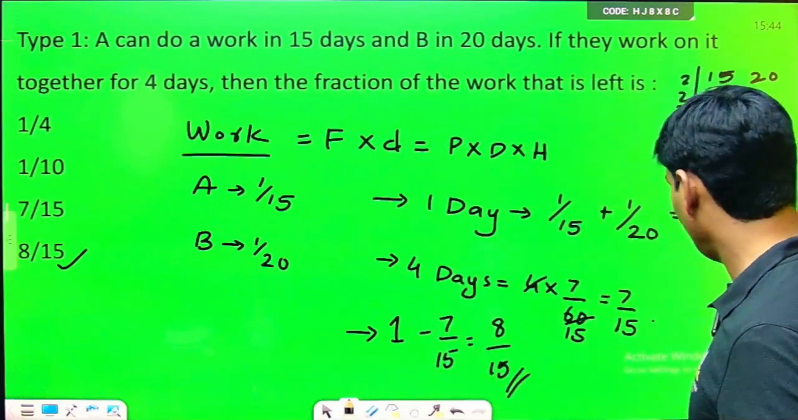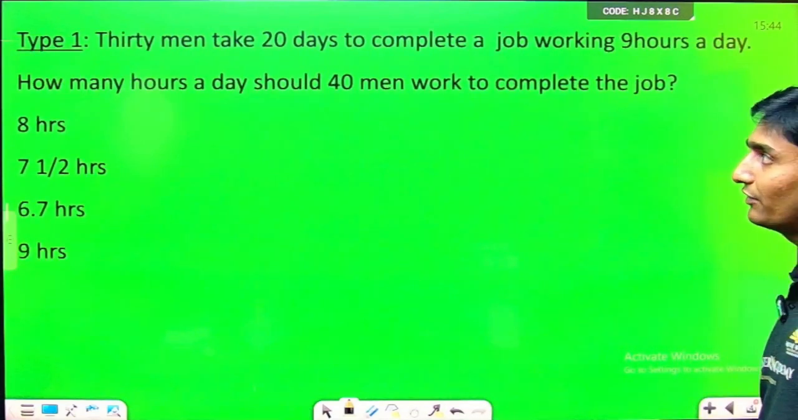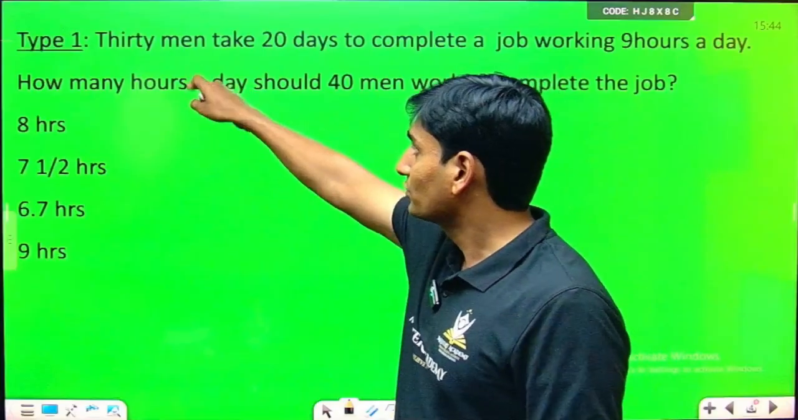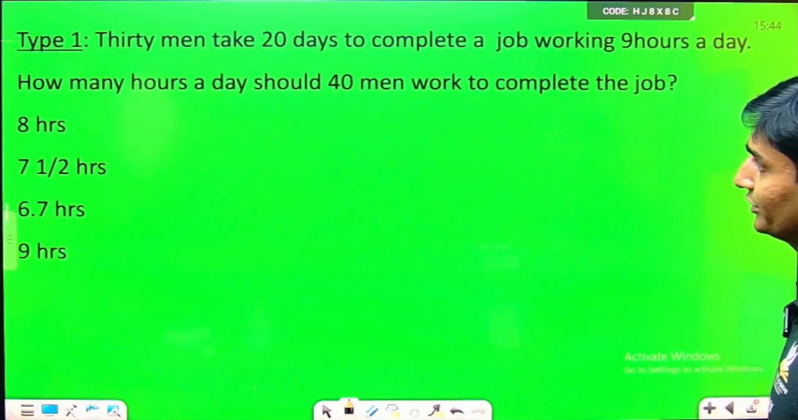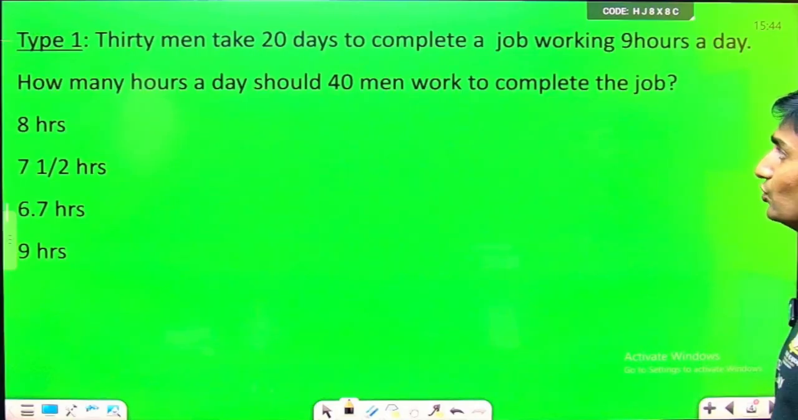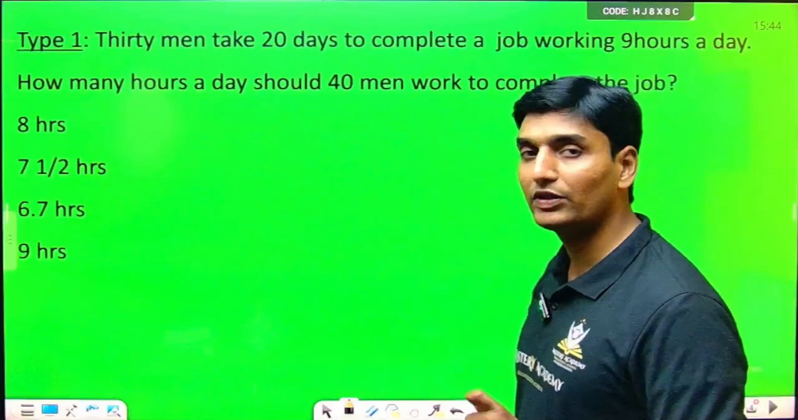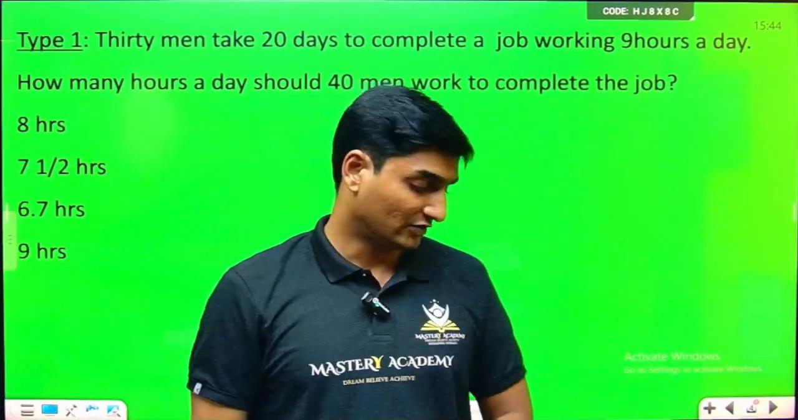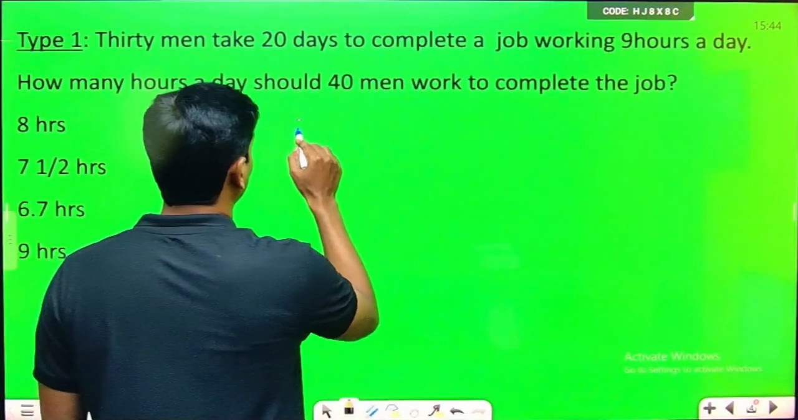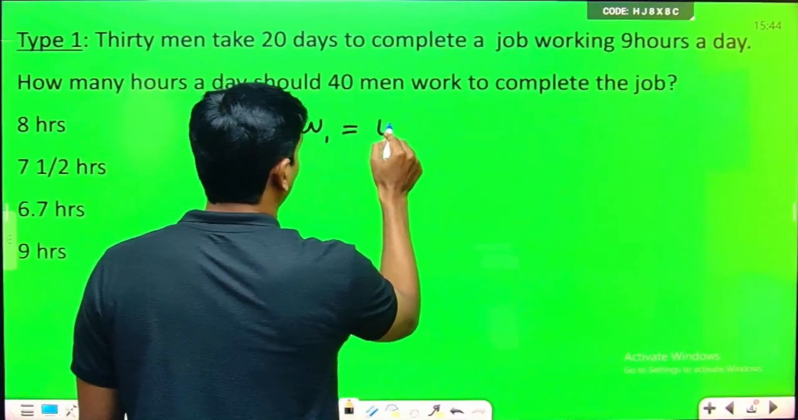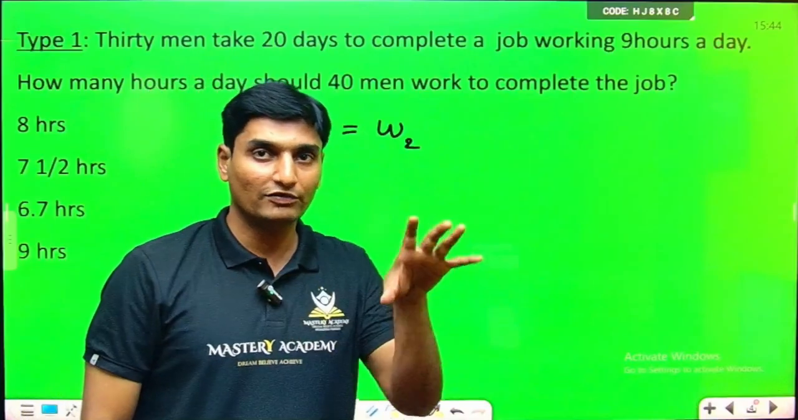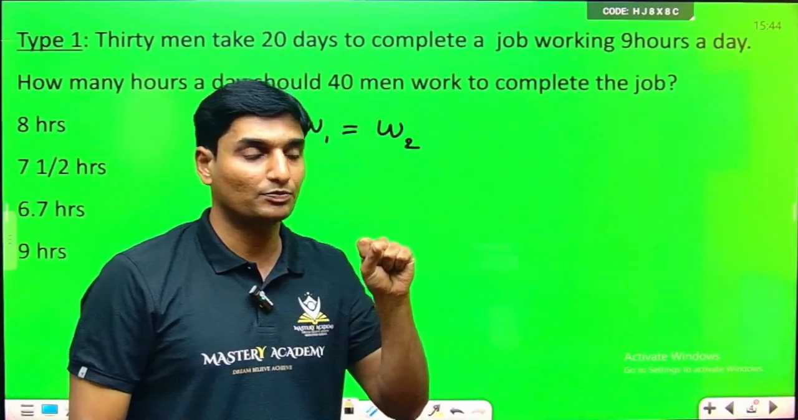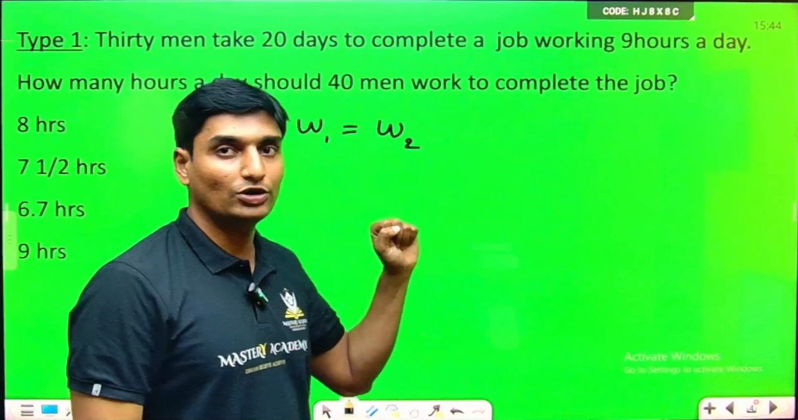Now coming back to the next question on the same format. So 30 men take 20 days to complete a job working 9 hours a day. How many hours a day should 40 men work to complete the job? Now understand one thing here. A number of candidates, usually they ask one particular kind of question. So work done and work done are both the same whenever you are working on one particular problem. So W1 is equal to W2.